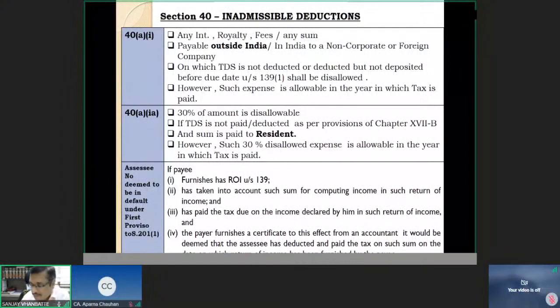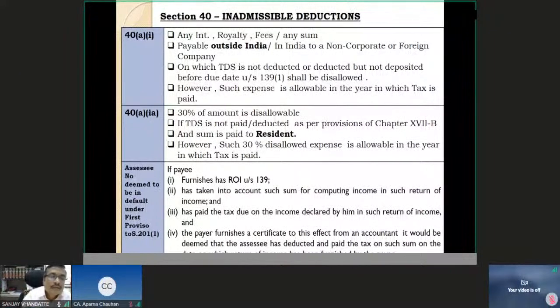I have to pay by 7th of the next month. I do not pay it. I do not pay even up to 31st March 2021. But if I pay it by 31st July 2021, or if I pay it by 31st October 2020, if I am an auditable entity, then I will be allowed the deduction for the previous year 2020-21 or assessment year 21-22. This is the 43B concept which we are going to see. That is allowed.